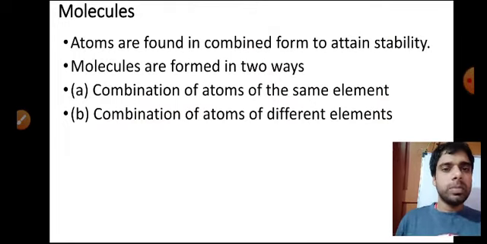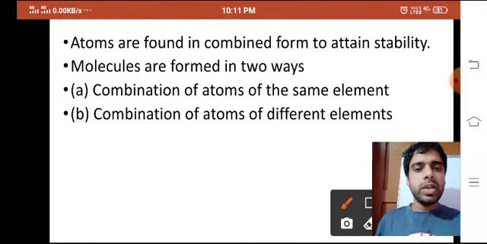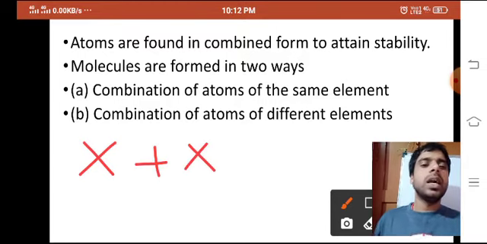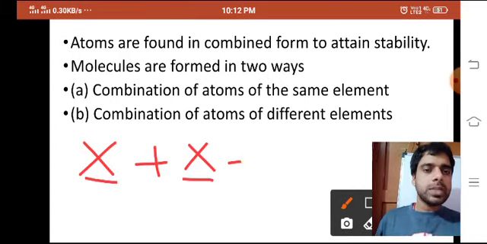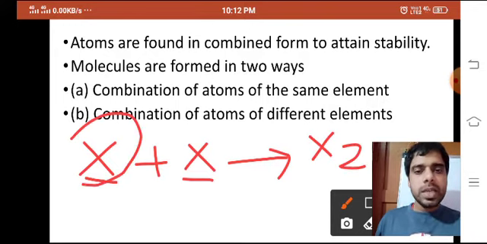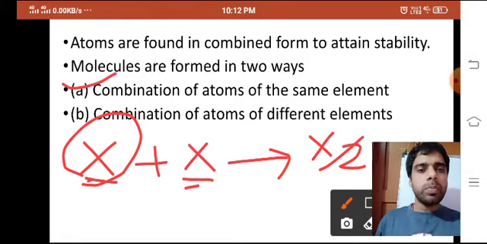Okay, now the topic is molecules. How will molecules form? Suppose X is any atom, and here I will also write X as another atom. Another atom means the same atoms are there, and this will give you X2. When the same type of atom, the same X, combines together, it will give X2, and that is known as a combination of atoms of the same element.